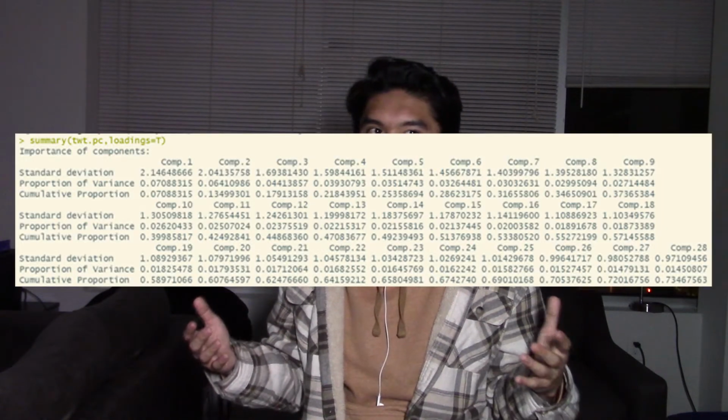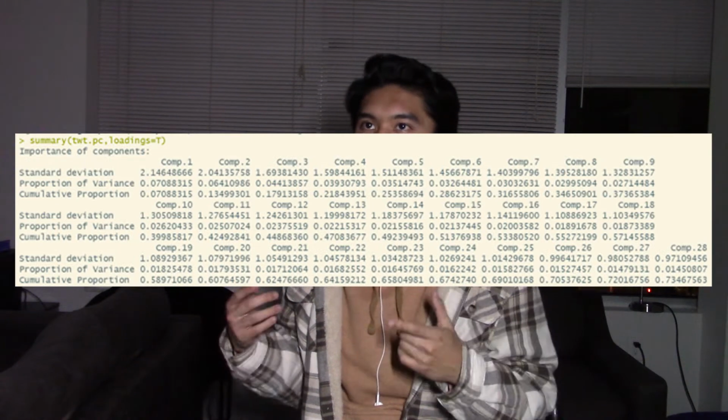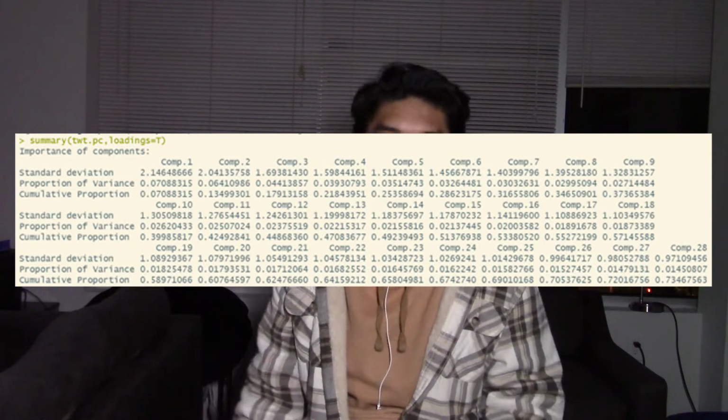So after running the principal components analysis, I was able to reduce the 65 original variables we had to only 26. That represented a cumulative 70% of the total variance, which is pretty good. 65 to 26 is pretty good. And while I do say that was successful, I'm not gonna put you through 26 components and interpret every single one of them, because that's a lot of time.